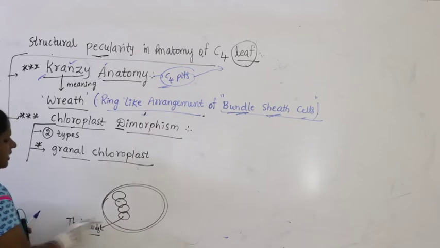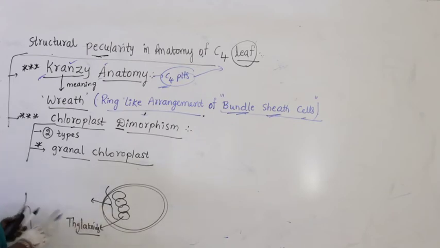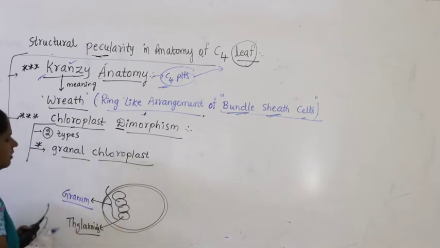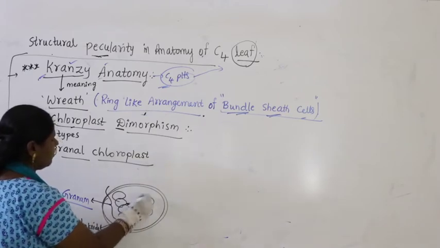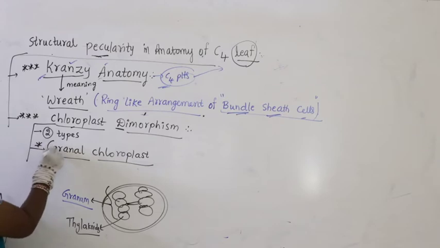When thylakoids are placed one above the other, like files of coins, that is called grana or granum. If the chloroplast contains grana, it's called granal chloroplast. Chloroplast with grana.